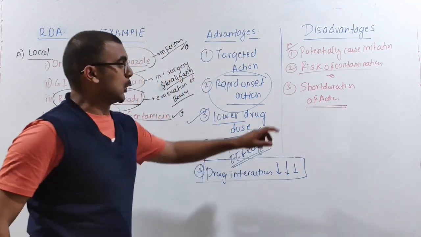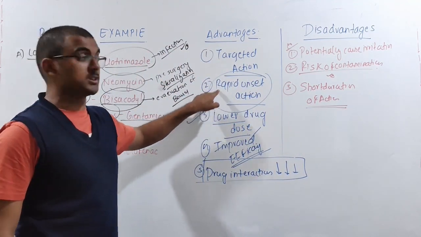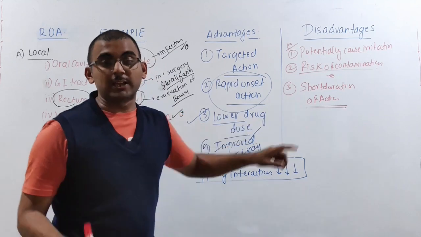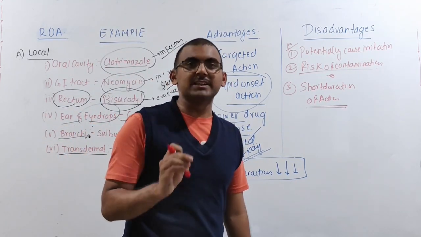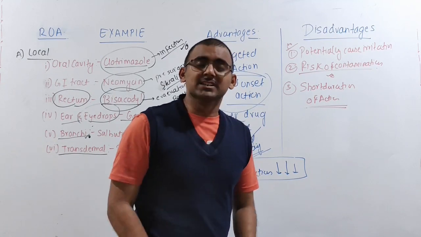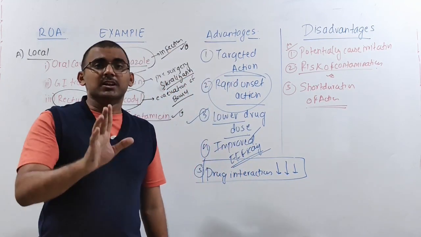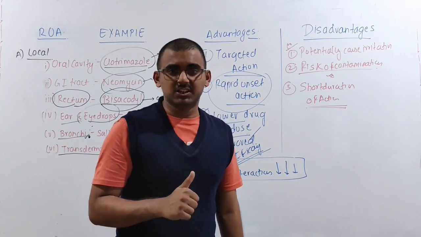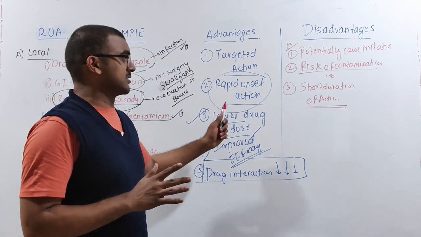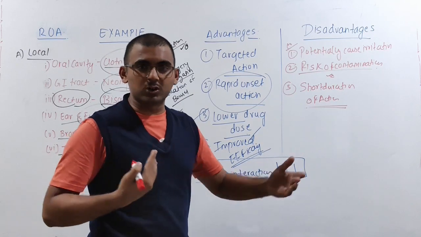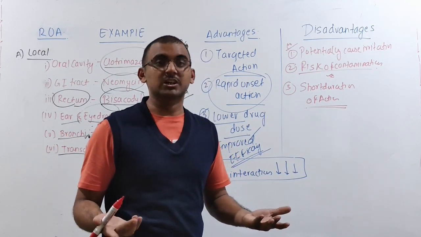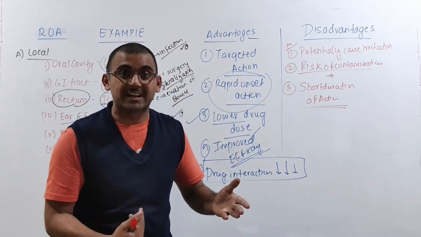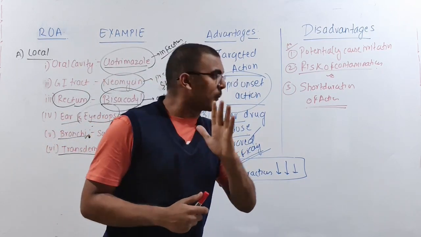Now try to understand over here. It is going to have a rapid onset, but the duration is short. For example, if I'm applying a diclofenac patch, that might give me relief for around 2 to 3 hours. But if I'm taking a tablet, that will provide relief for 6 hours. That is the difference. So if you want quick relief, go for patches. But if you want it for a longer duration, then you will use a different route of administration. Depending on the desired therapeutic outcome, we will choose the route of administration. I hope it is clear up to here.